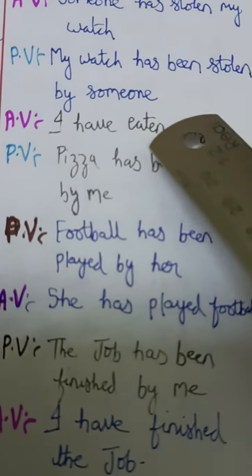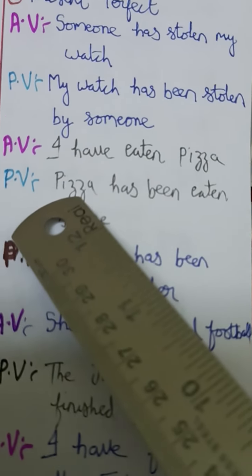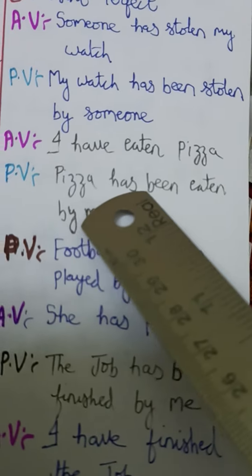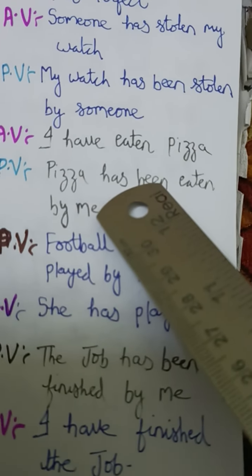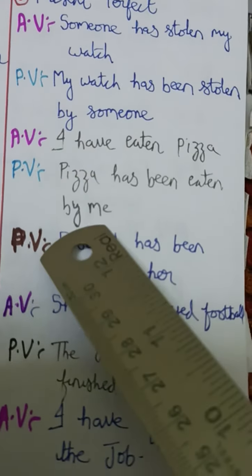I have eaten pizza. You start with "pizza". Here we cannot use "have" because pizza is singular. So that's why "has". Pizza has been, which we have added here. Pizza has been eaten by me, because "I" becomes "me" here.